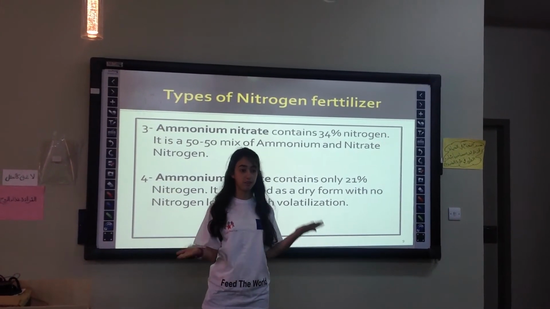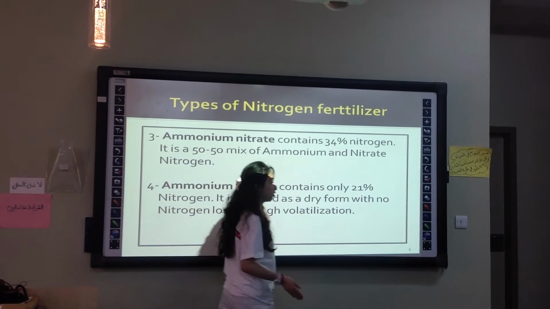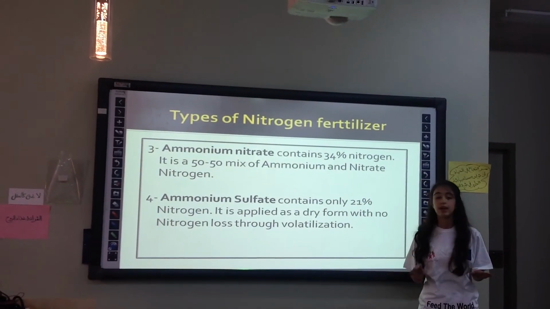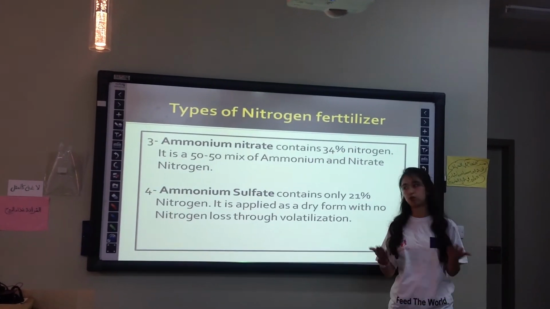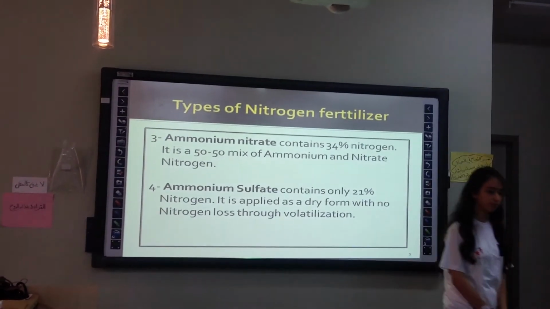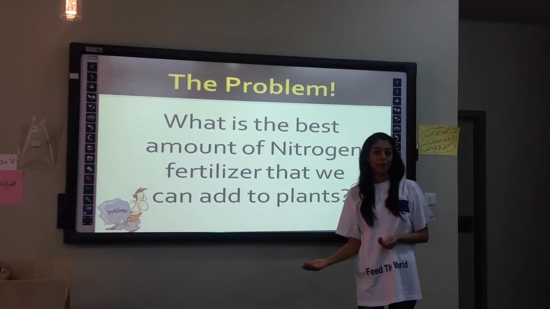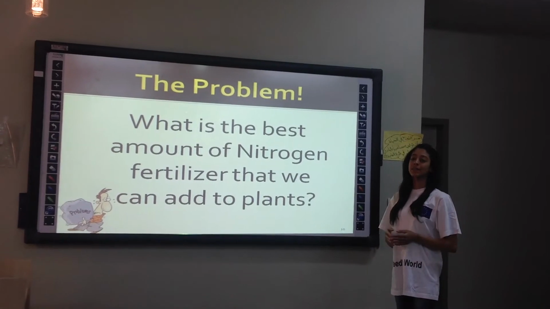It is a 50-50 mix of ammonium and nitrate nitrogen. And the last type is ammonium sulfate, which contains only 21% of nitrogen. It is applied as a dry form with no nitrogen lost through volatilization. Oops! There is a problem. What's the best amount of nitrogen fertilizer that can be added to plants?